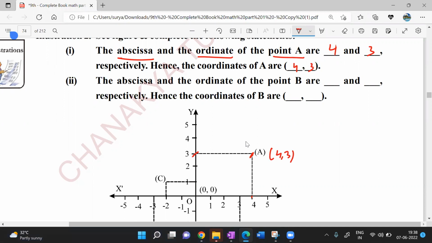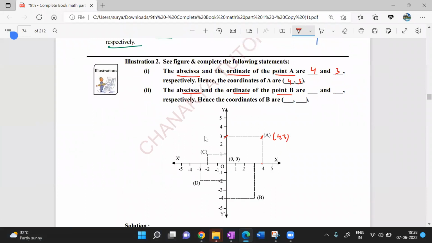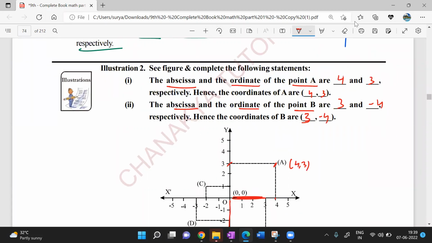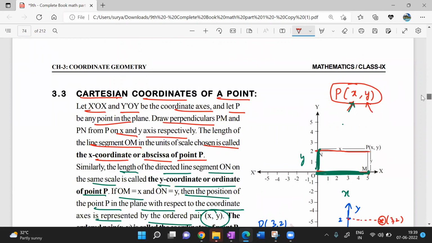Now the abscissa and ordinate of the point B. Where is the point B here? Point B is here. On the x-axis, how many units does it have? Minus 3 units. And on the y-axis, how many units? Minus 4. So it is (3, minus 4)... So (3, minus 4) is the ordered pair. Correct? Any doubts, guys? No, sir. No doubt.